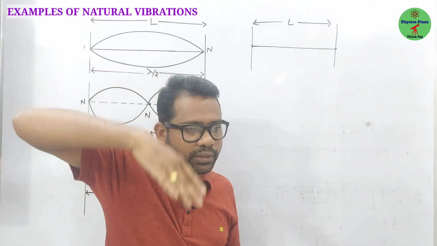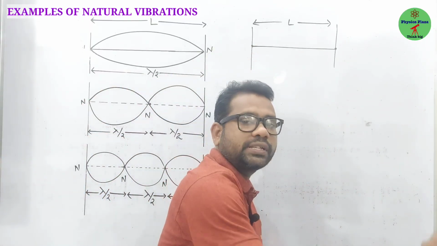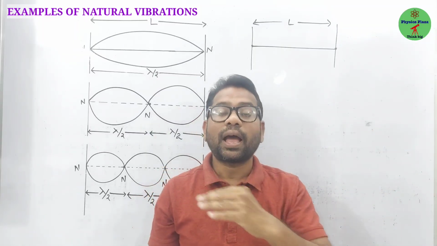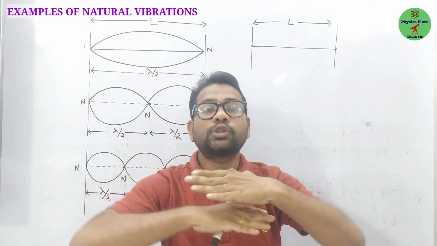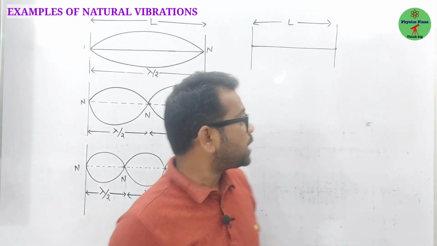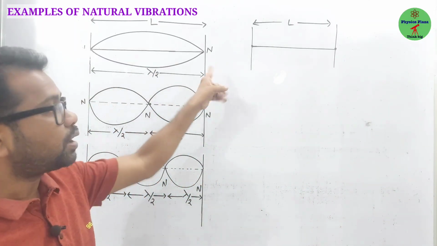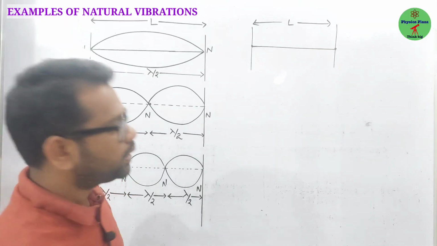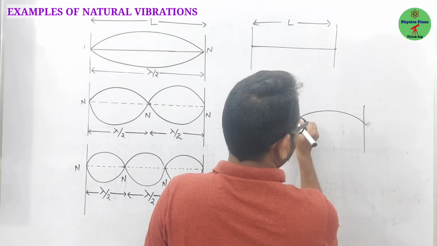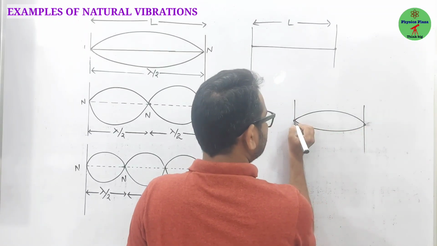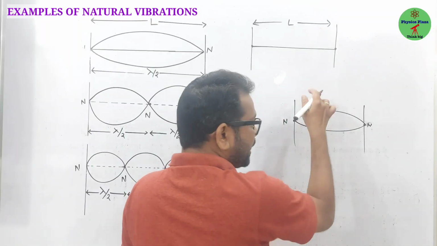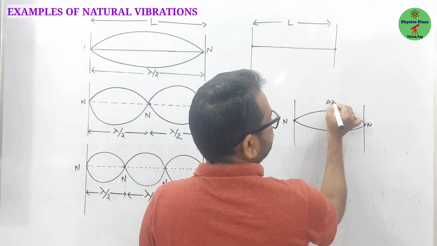If one wave is going like this, for suppose, it's called the incident wave. If it hits any obstacle, it gets reflected back, and these two waves get superimposed, of course with the same frequency. Some conditions will be there. So as a result, loops are formed. Here, children, the very important thing is that these are the points with zero displacement, called nodes. These are the points with maximum displacement, called antinodes.